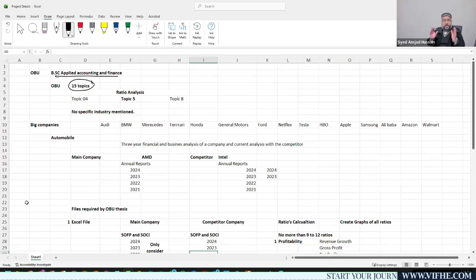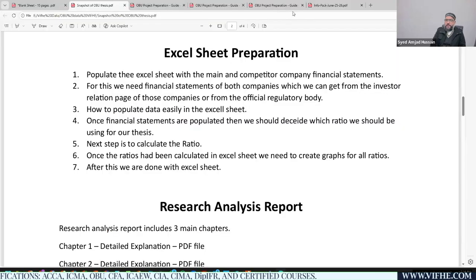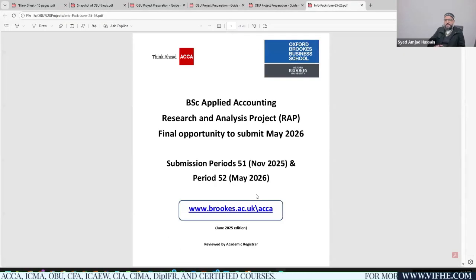All of you must be very clear about this: how we would be gauged and how our thesis would be marked. Still, any confusion up to this point, you are more than welcome to let me know. I'll focus on it and give you the idea of how we can move forward. Just to give you an idea, the 15 different topics provided by Oxford Brookes University are related to